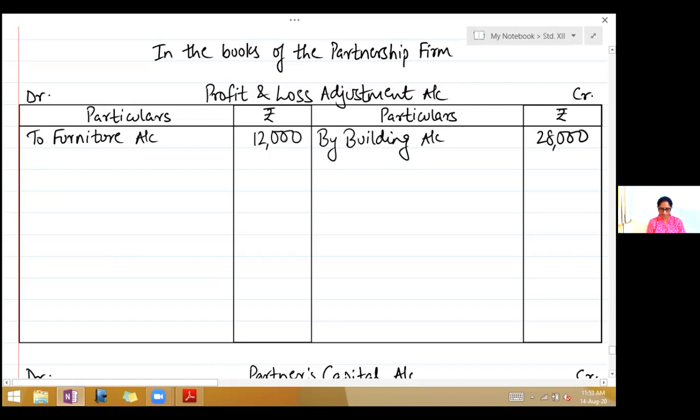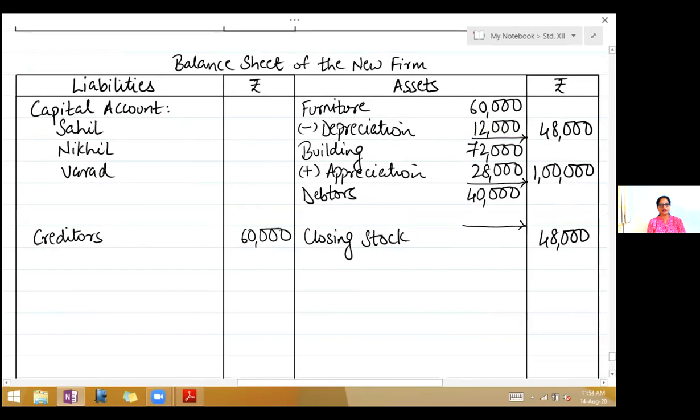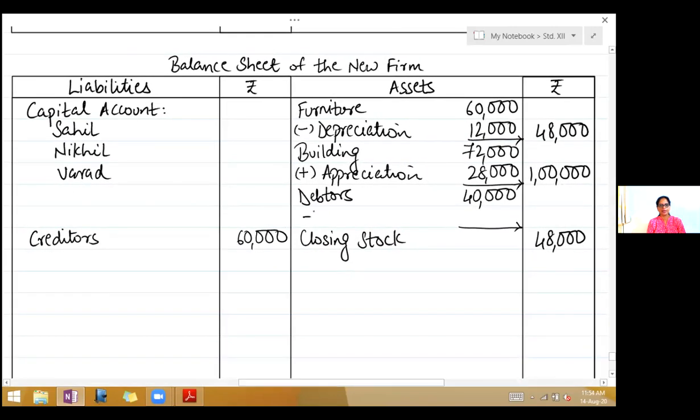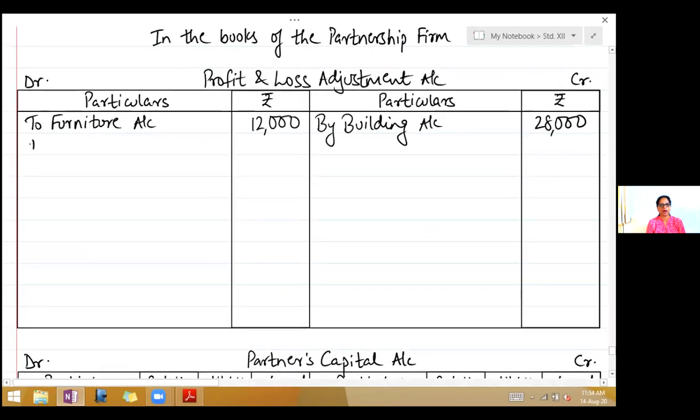Next, debtors 38,000 in view of likely bad debts. That means it is RDD there. So for debtors, write less RDD 2,000. Outer column 38,000. It is valued at 38,000, so 2,000 you have to keep as a reserve. Second effect, on the debit side of the profit and loss adjustment account, to RDD account 2,000.